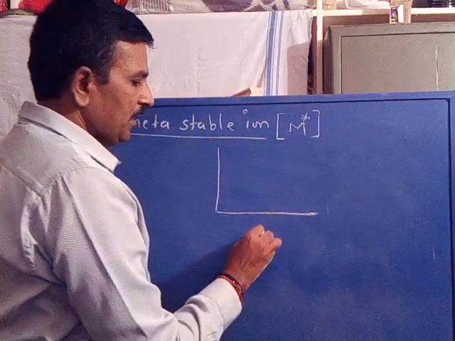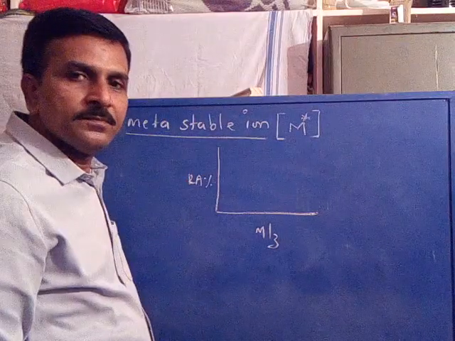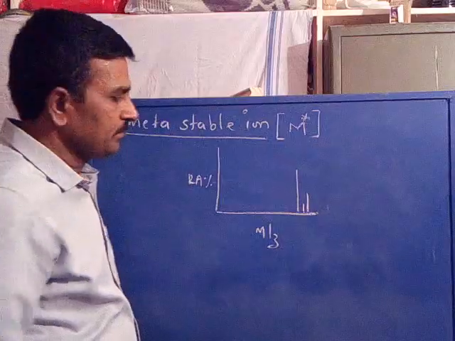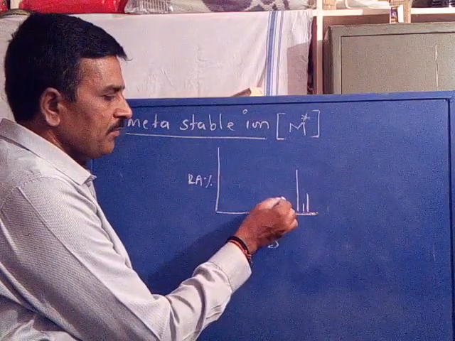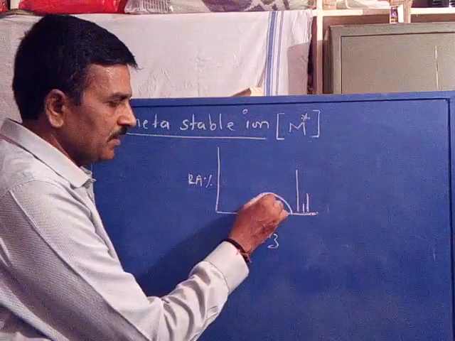In addition to sharp signals, some broad and diffused signals like this.